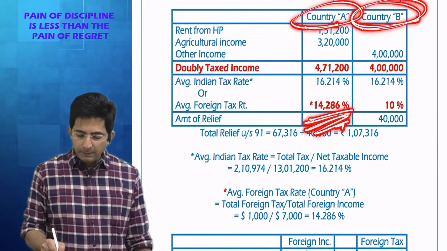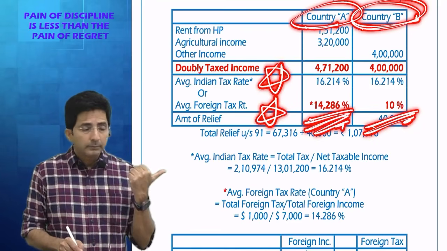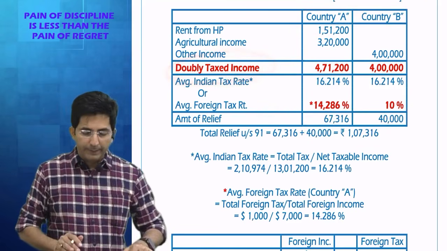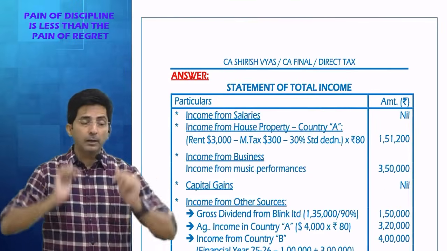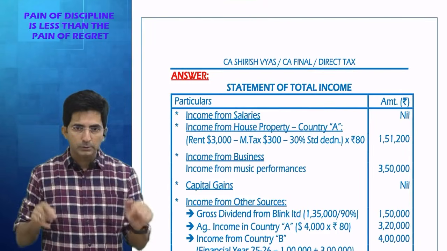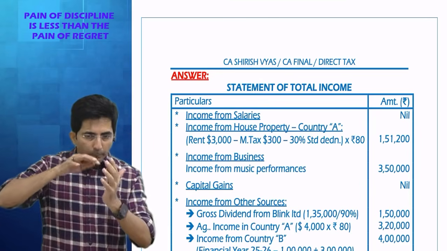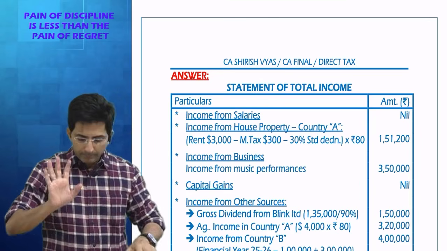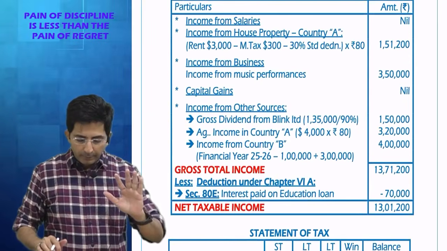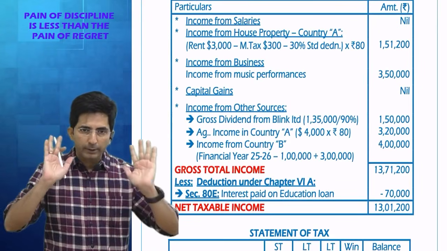See, country B, there is one single rate only, 10%. You understood these two rates? Rates are simple, clear. Now, doubly taxed income, how to find? Tell me what rule I have set for doubly taxed income. Repeat. My eyes will be inside the question or the solution, and my eyes will search for income coming from foreign and computed as per Indian law. So see, this is the solution. So I will put my eyes here, and I will do it country-wise. There are two countries, country A and country B. So let's talk about country A first.